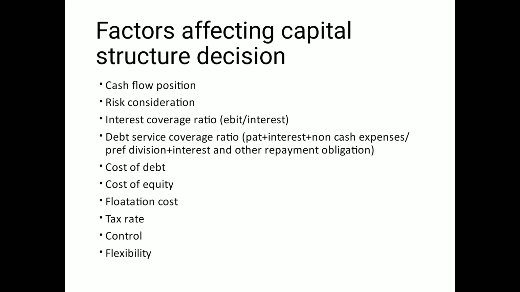But this ratio only would show how much profit you have, or availability of profit before interest and tax for the repayment of your interest obligations, right?